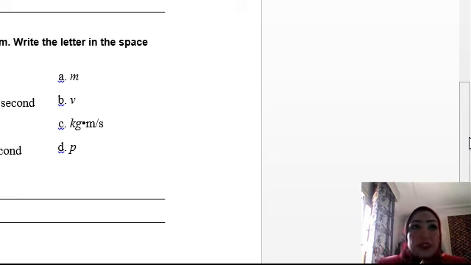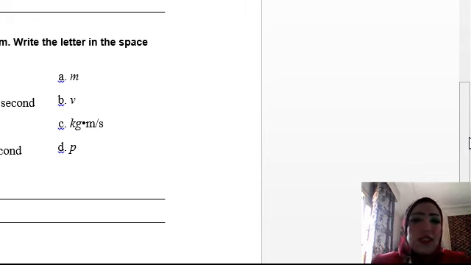So if the velocity has direction, for sure, momentum has direction. So what is the direction of the momentum? For sure, it is the direction of the velocity. For example, if a car is moving with a velocity of 40 meters per second north, the direction of the momentum is north. So the direction of the momentum is the direction of the velocity.